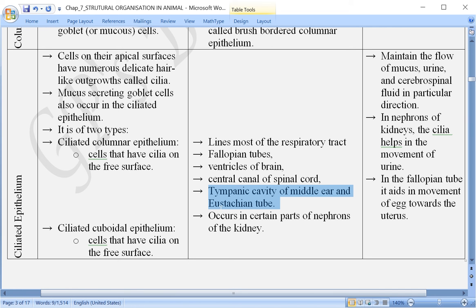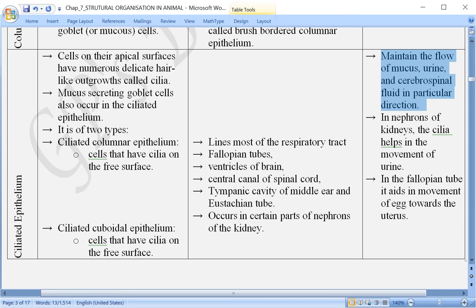Next one is it occurs in certain parts of nephron also. नेफ्रॉन में भी होता है. कौन सा? I am talking about here ciliated epithelium. And coming to the function, they maintain the flow of mucus, urine and cerebrospinal fluid in particular direction. You understand all these mucus, urine and CSF, you know, उनका मूवमेंट एक डायरेक्शन में होना चाहिए. तो this is maintained in one direction because the cilia is going to move in one direction, a fixed direction only.